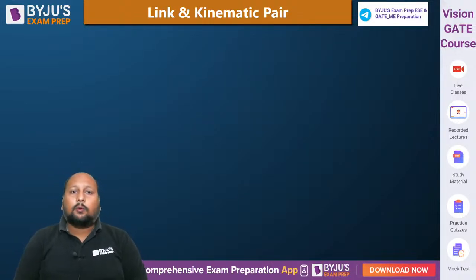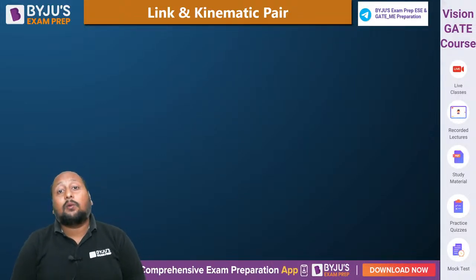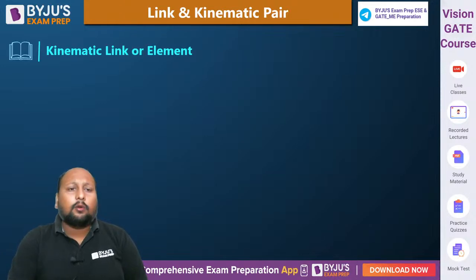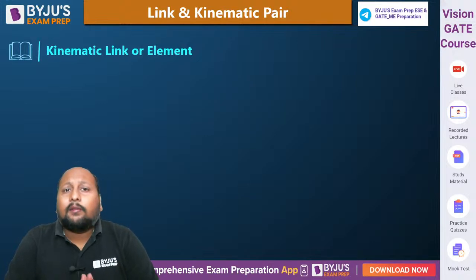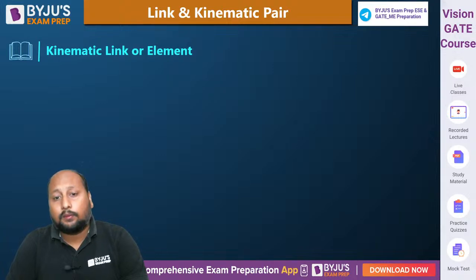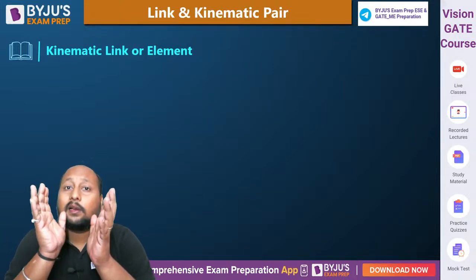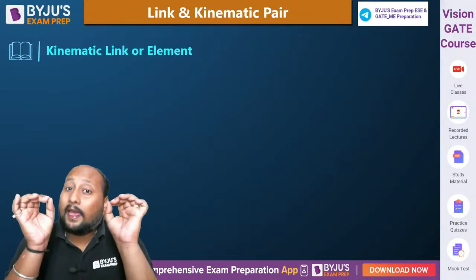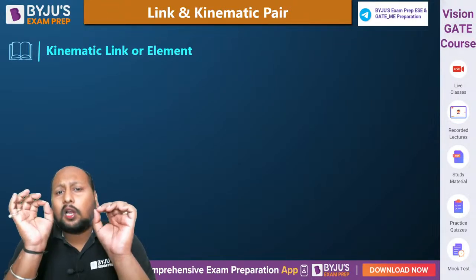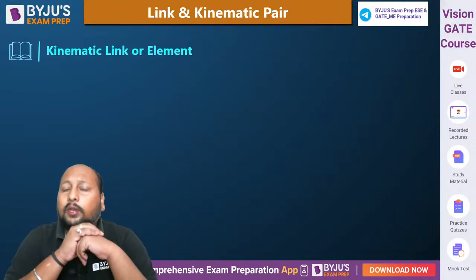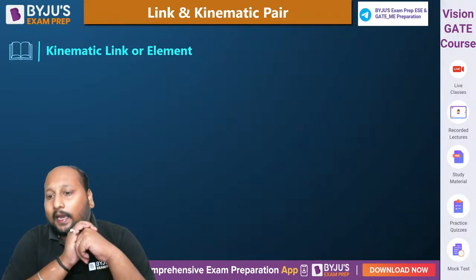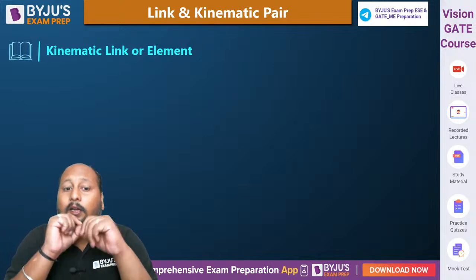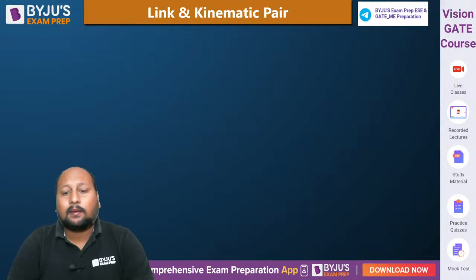That is, what is a link? What is a kinematic link? Anyone who can, let me know what is a kinematic link or an element. Now, whenever we want to transmit motion, you always want some relative motion between some parts. So every part of a machine will always have some relative motion with respect to each other, right? And that part or that element is called a kinematic link. Let us take one example so as to have better understanding.